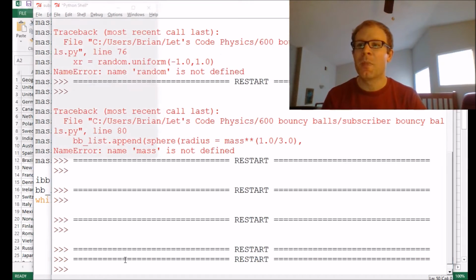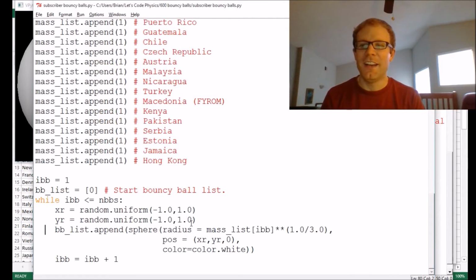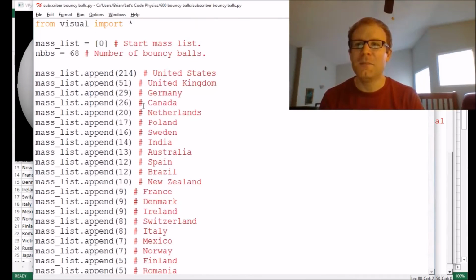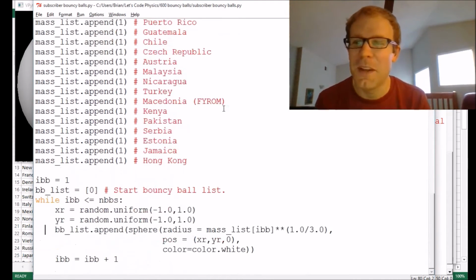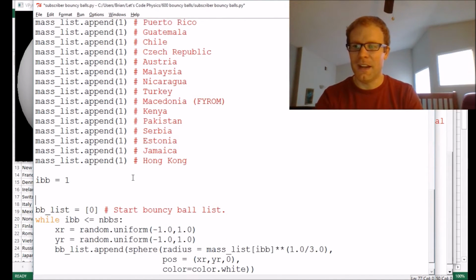So we're going to run the code, and this is what we get. One giant bouncy ball. That is because while I set everybody to be within -1 to +1, the radius of the biggest one is the cube root of 214, which is much bigger than 1, so the US is sort of taking over the screen there. That was not intentional, but it's pretty funny. So what I actually need to do is start thinking about the length of the box now.